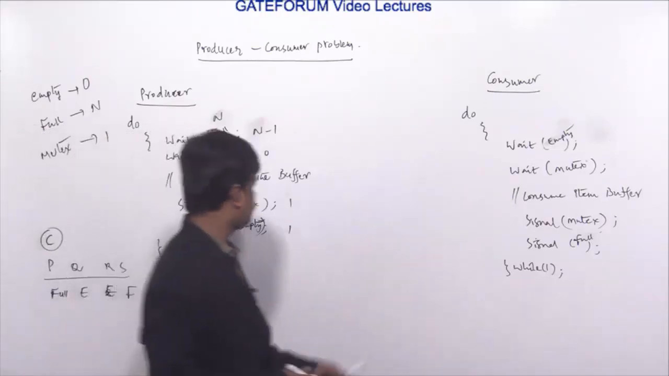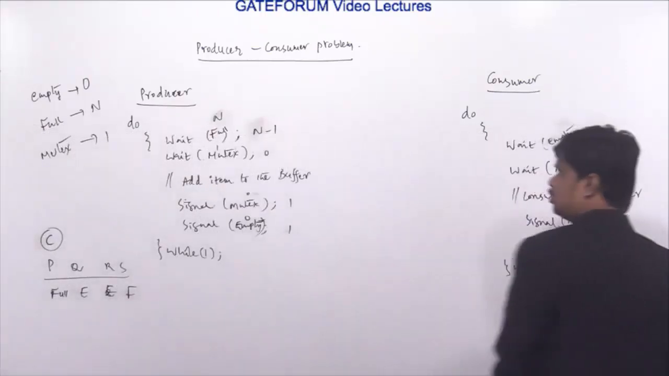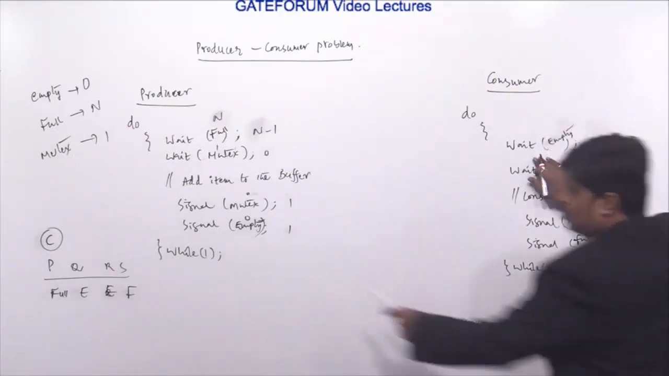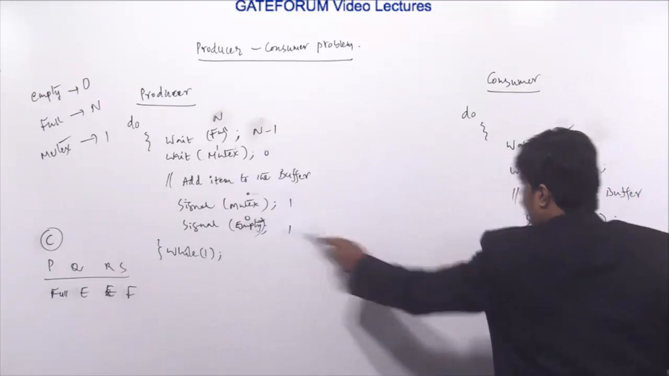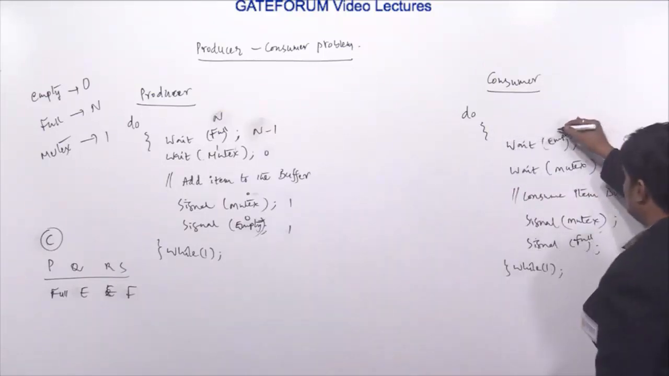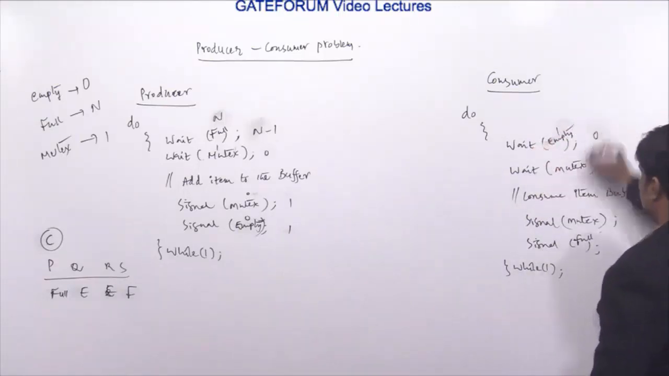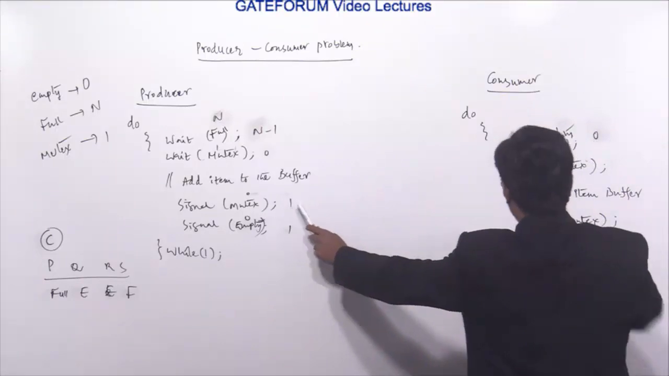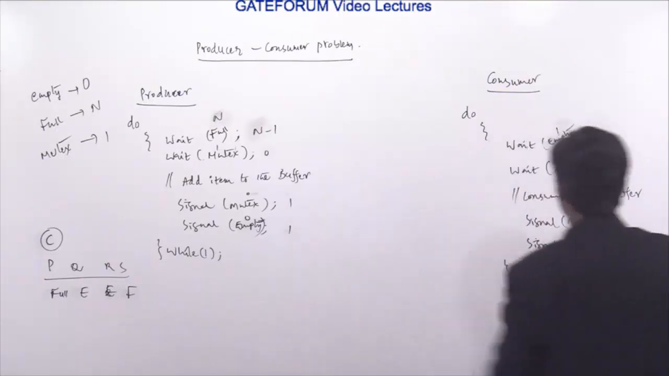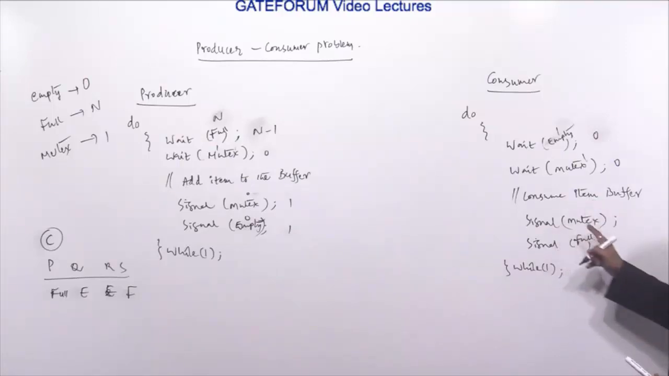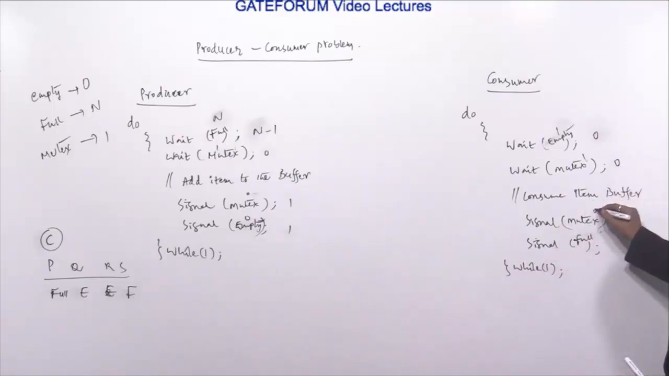Now coming to the consumer. Till now the producer has produced one item. Now the consumer: what is the empty value? 1, because the producer made empty 1. After performing the wait operation it becomes 0. Then the mutex value is 1. After performing the wait operation on this mutex, it becomes 0. Then consume the item. Then signal of mutex. The mutex value is 0, and after the signal operation it becomes 1.